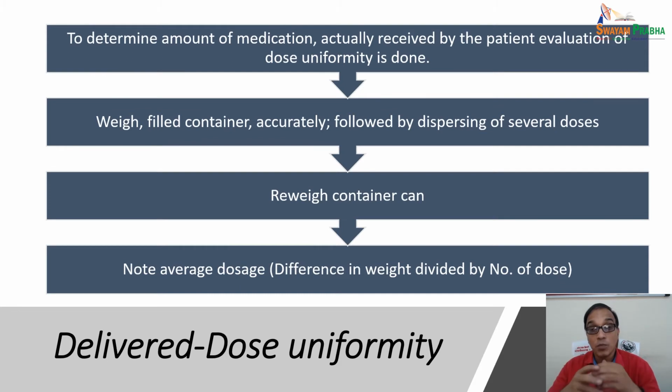Delivered dose uniformity: how much uniformity is there in the delivered dose? To determine the amount of medication actually received by a patient, the evaluation of dose uniformity is done. The method involves accurately weighing the filled container, followed by dispensing several doses. The container is reweighed, and the difference in weight divided by the number of doses gives the average dose. In this way you can have an idea of how much amount is delivered in each dose, and how uniform the delivered dose is.